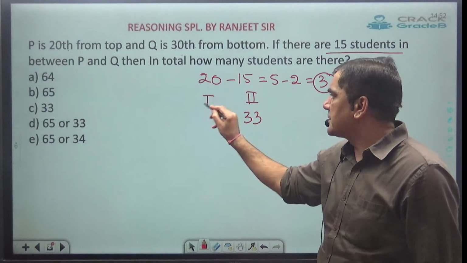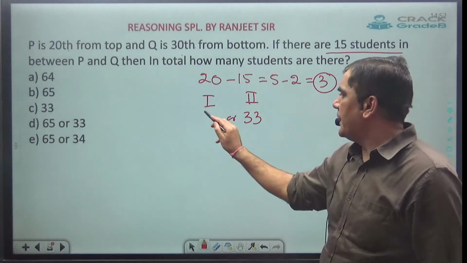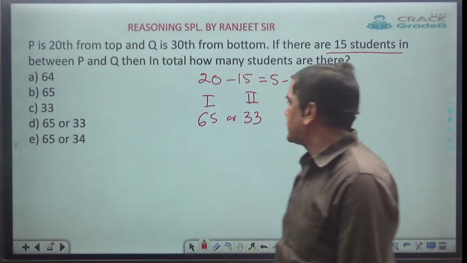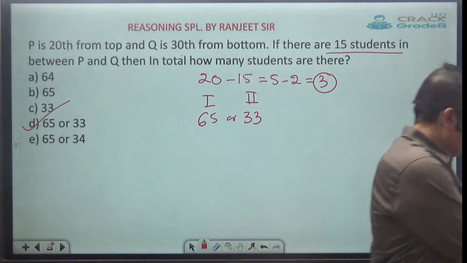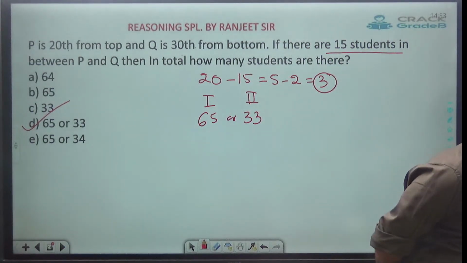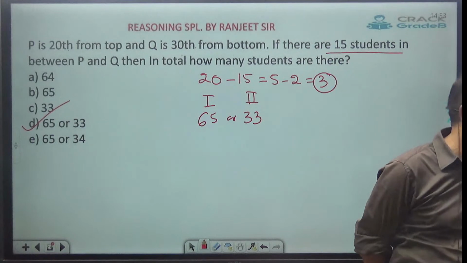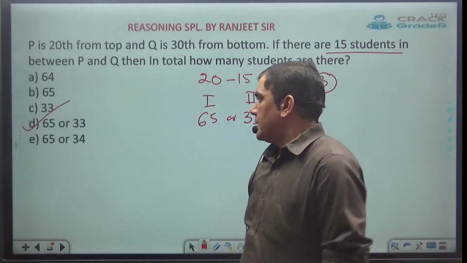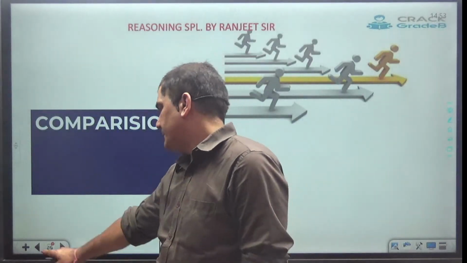And case 1 answer will be simply add. 20 plus 30, 50. 50 plus 15, 65. So answer is 65 or 33. Yes, absolutely right, Vicky. 65 or 33. Clear? Okay.